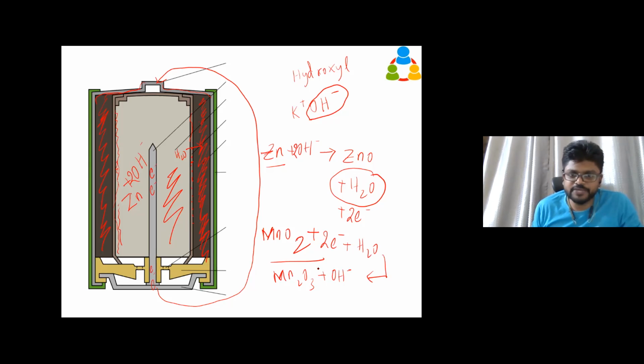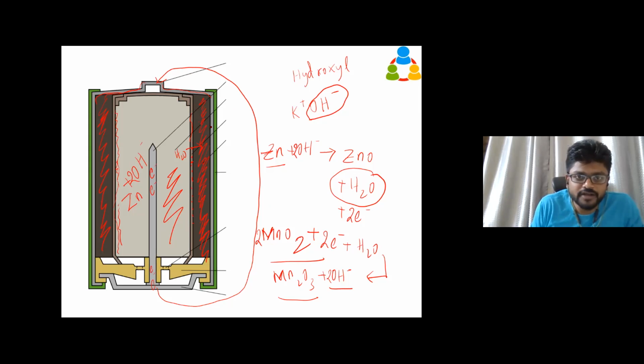You have to balance this equation, as we already saw. So 2 hydrogen, 5 oxygen, 2 manganese, and everything is balanced. So 2 manganese dioxide molecules react with 1 water molecule and 2 electrons, giving manganese oxide and 2 hydroxyl ions.